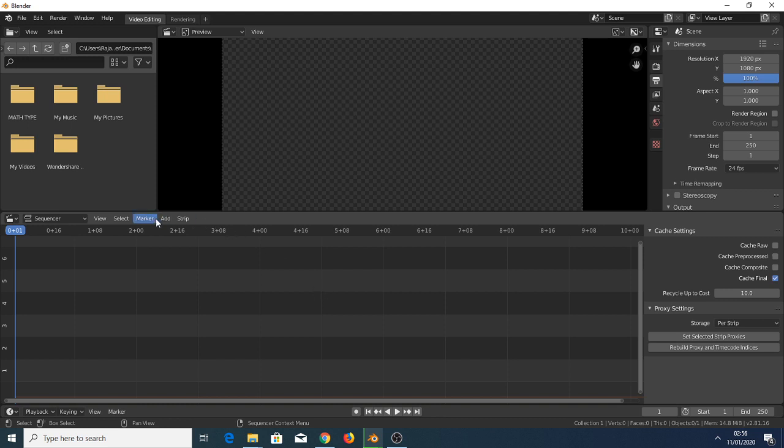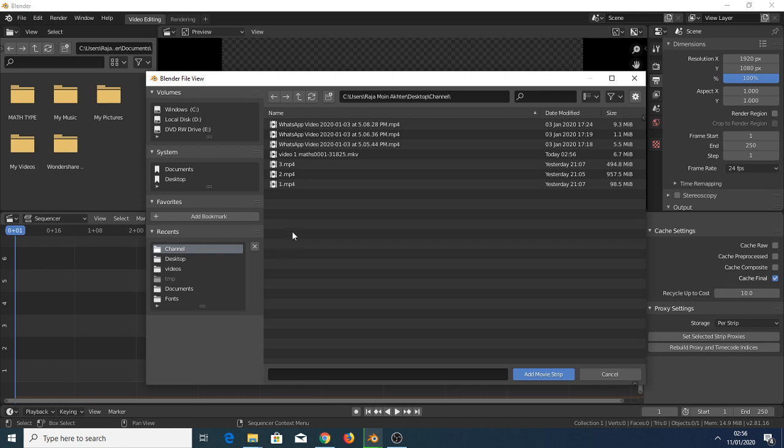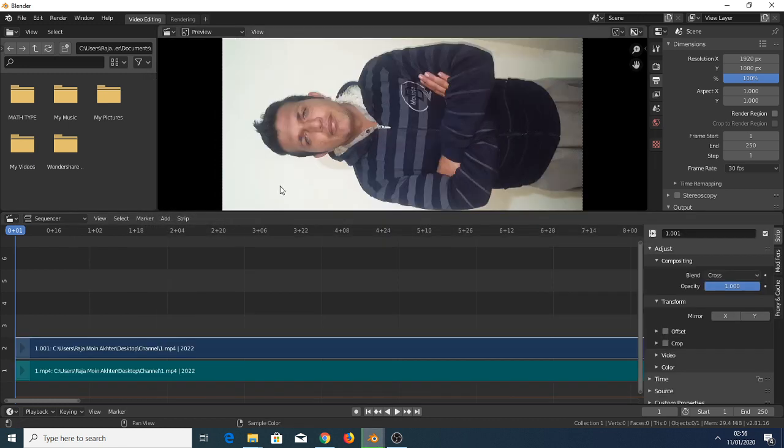Now, let's add a movie clip. Click on add, click on movie. I have a video in this. Now you can see that this video is not in good view. I have to rotate this.